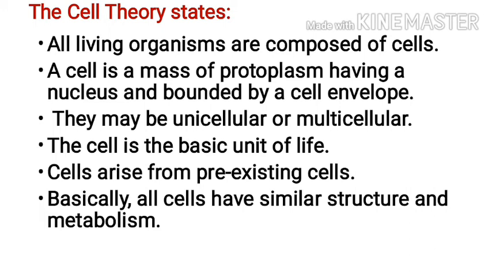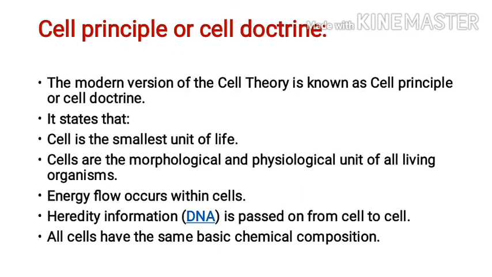Cells arise from pre-existing cells. It means that we have one cell, that cell will divide and they will form two daughter cells. So the cells arise from pre-existing cells, not spontaneously. Next, basically all cells have similar structure and metabolism.